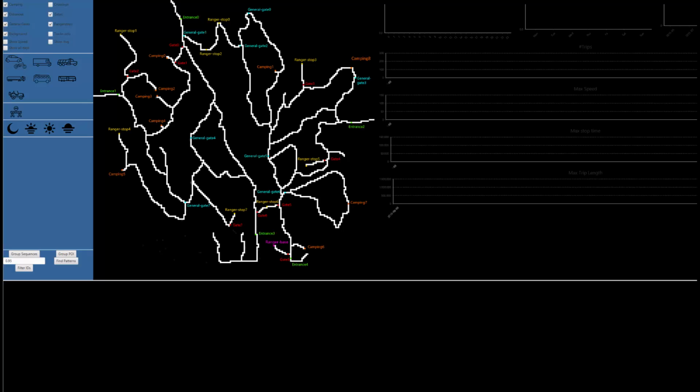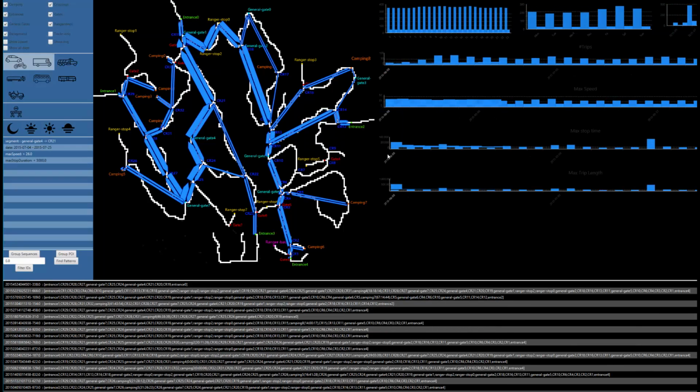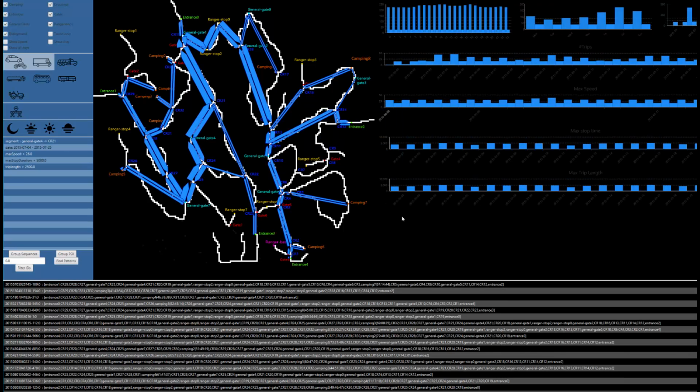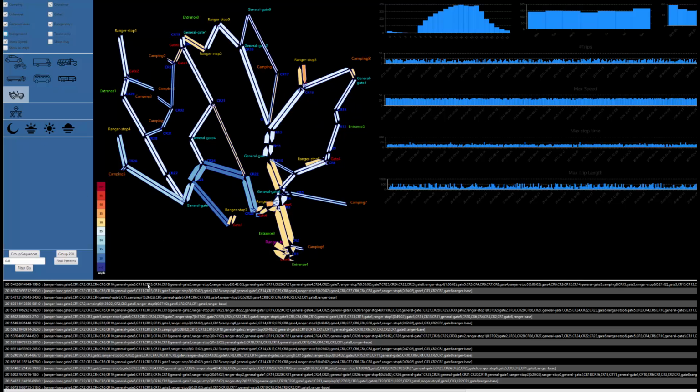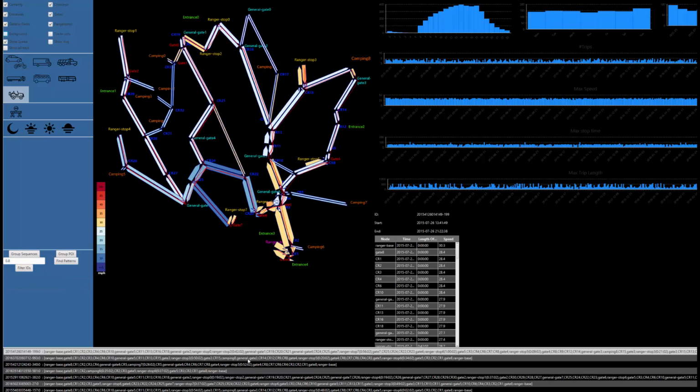The user can choose to filter by arbitrary combinations, including negations, of vehicle type, violations of restrictions, time of day, road segments crossed, date, speed, stop time at points, and trip length. For the filtered selection, the user can visualize the speed and take a look at individual trips by selecting them and getting detailed trip statistics.